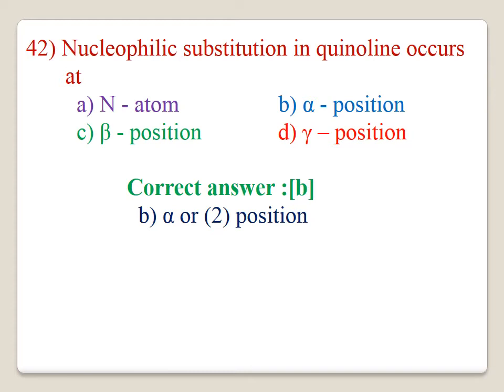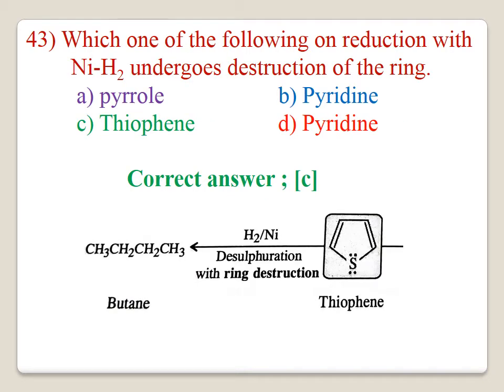42. The nucleophilic substitution in quinoline occurs at, the option B is correct, alpha position or the second position. 43. Which one of the following on reduction with nickel and H2 undergoes dissection of ring? The correct answer is C, thiophene, and it is explained in the equation. Thiophene is treated with H2 and Ni. Dissection of ring takes place, it gives butane. The ring is collapsed, it gives butane.